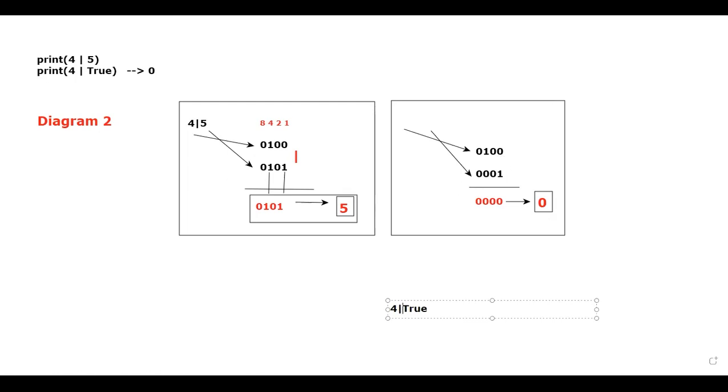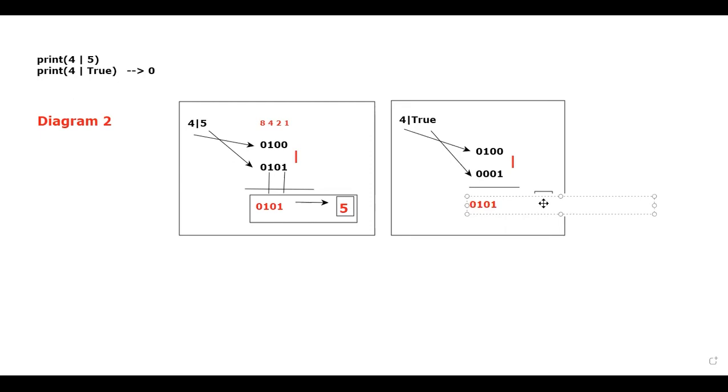Here also, what is the operation that I'm trying to do? I'm just trying to perform the bitwise OR operator. Please tell me what will be the output here. I think you can easily tell the answer. First 0. Next 1, 0, 1. What is 0, 1, 0, 1? Please do respond. What is 0, 1, 0, 1?